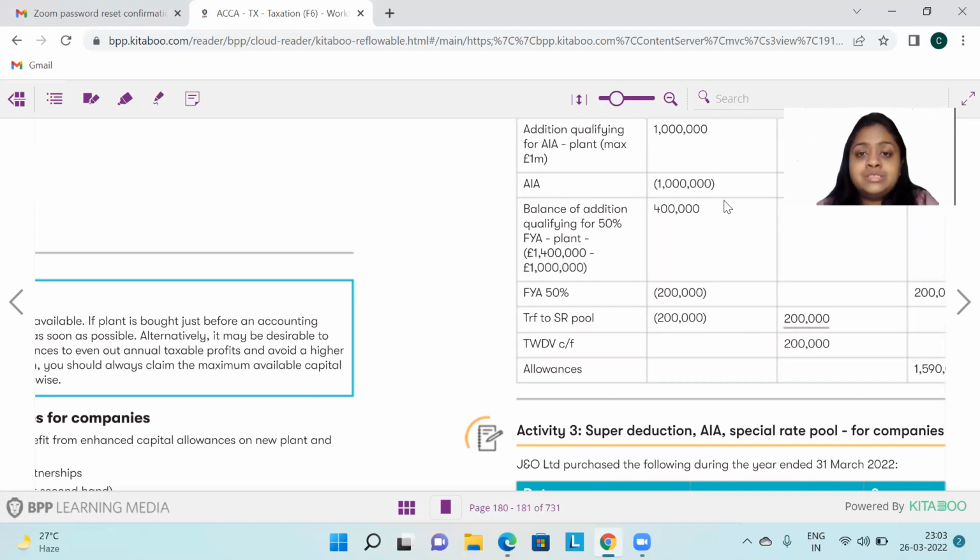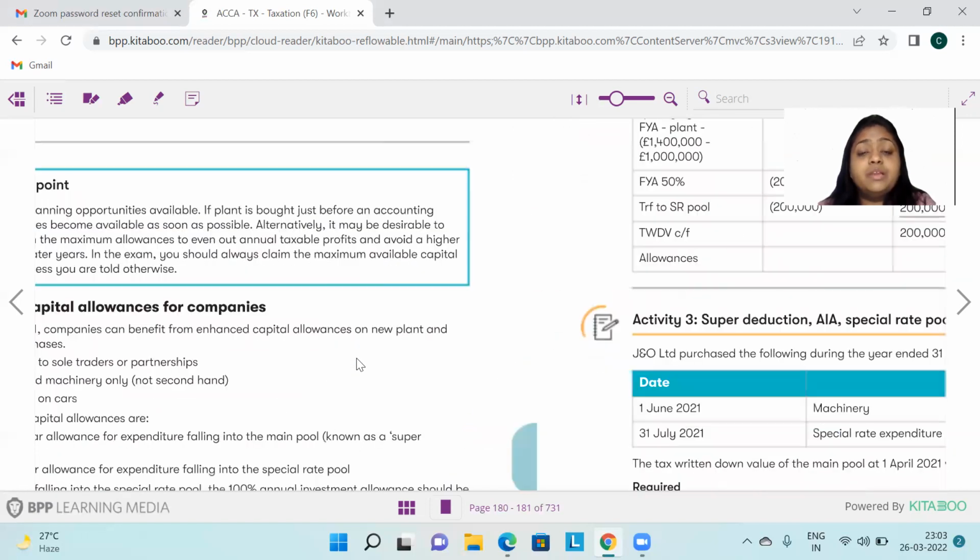Now I will use first year allowance against this 4 lakhs. Since it's a new purchase, and in case of a special rate pool, this enhanced first year allowance will only be available for 50% of the asset value remaining. Out of 14, 10 lakh has already been claimed against AIA. Now how much is remaining? 4 lakhs. Out of this 4 lakhs, now please take 50% as the enhanced capital allowance. 4 lakh, 50% is 2 lakh. So the balance 2 lakh will be transferred to the special rate pool, and then the normal calculations of WDA and all will follow. Okay, let's see the main pool.